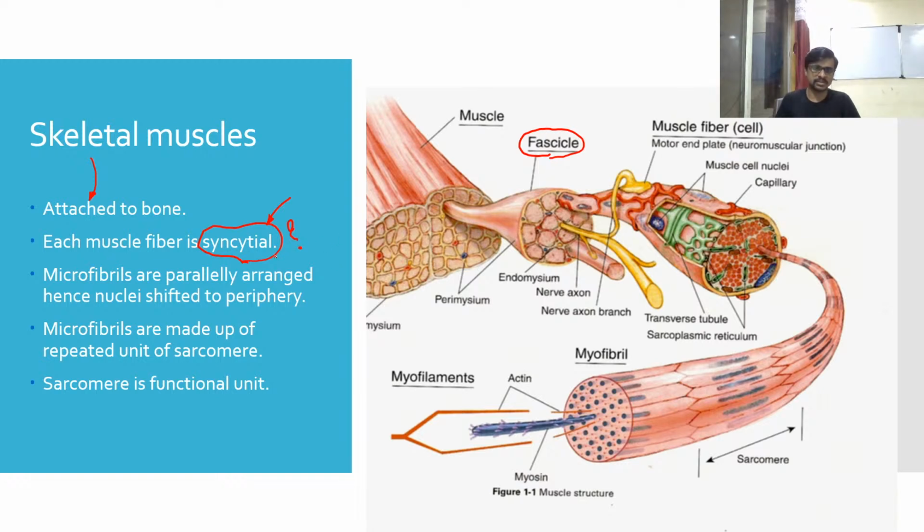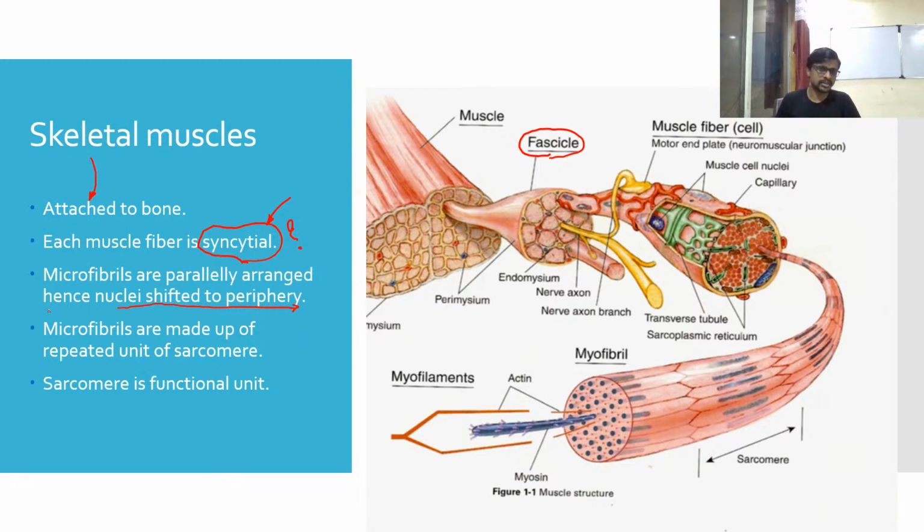This is what is meant by syncytial. The myofibrils are arranged in parallel, hence the nuclei are shifted to the periphery. So in this cell, what happened? The nucleus is shifted to the periphery. You can see the nucleus here. I will show you in the next slide where the nucleus is.